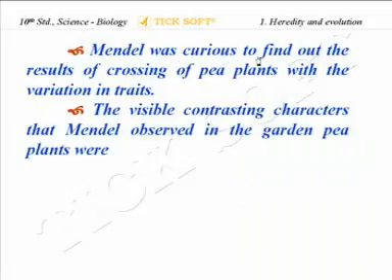Mendel was curious to find out the results of crossing of a pea plant with the variations of the trait. The visible contrasting characters that Mendel observed in the garden pea plants were